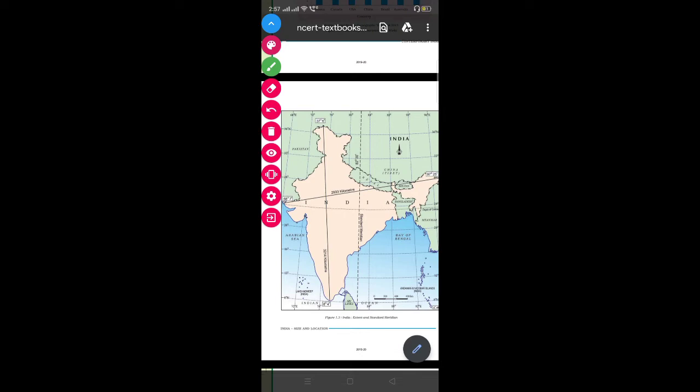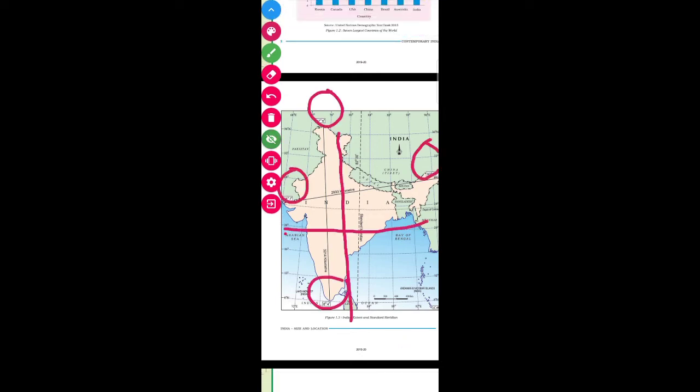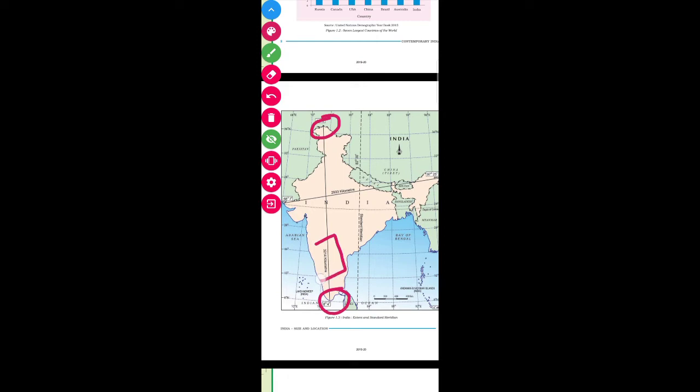As you can see here, the maximum stretch of India is in the north and south compared to the east and west. The north-south extent is from Jammu and Kashmir in the north to Kanyakumari in the south, which is about 3,214 kilometers.